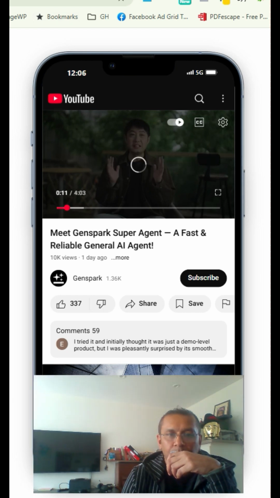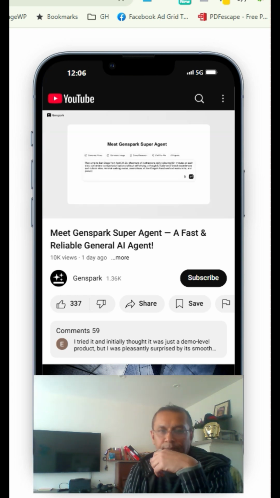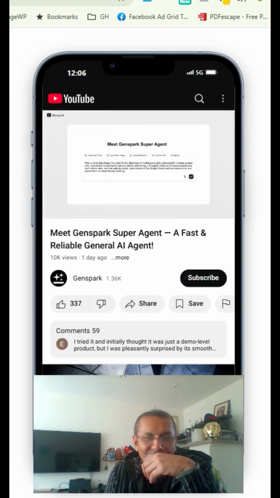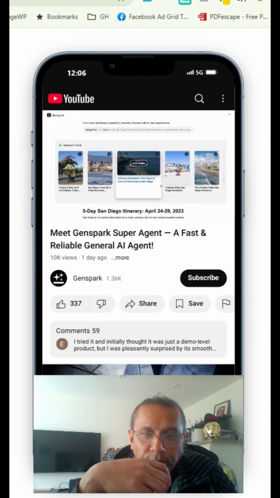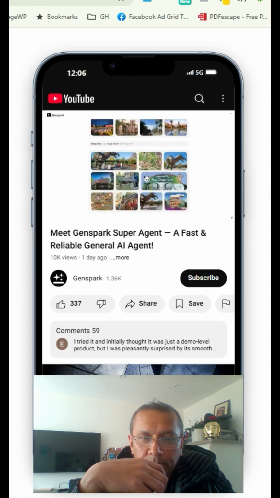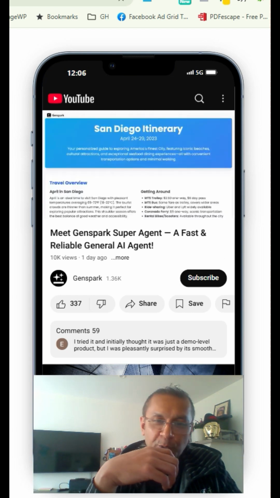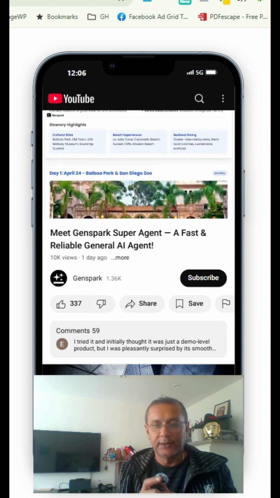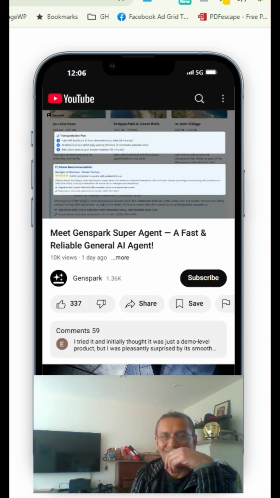Here we go. Let's see GenSpark Super Agent in action. I asked Super Agent to plan a 5-day trip to San Diego in mid-April. It started by using the travel tool to access our travel datasets. It then used the deep research tool to find public transportation options. Next, so this is a multi-agent platform, yeah? Here's the final itinerary. Super agent. It accommodates all my special requests about public transportation, walking distances, and restaurant preference.